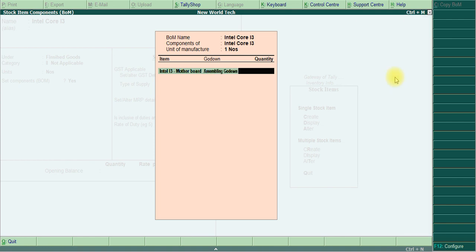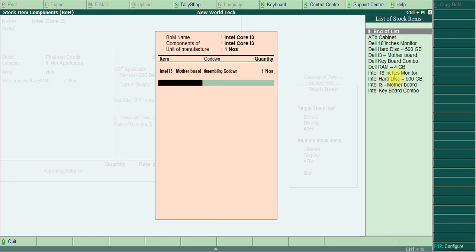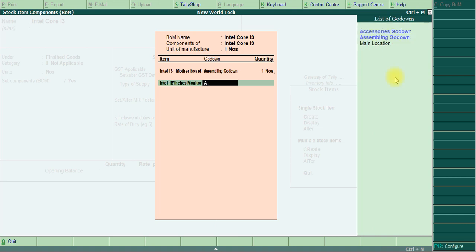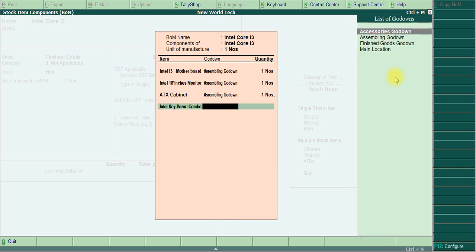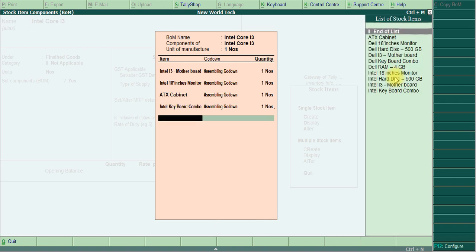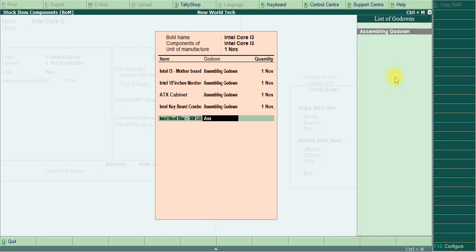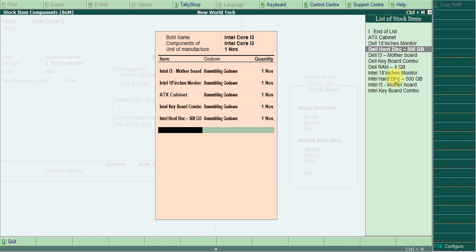So I take assembly godown, quantity is 1, then motherboard, then monitor, Intel 18 inches monitor, assembly godown, 1 number, then ATX cabinet, assembly godown, 1 number, then keyboard combo, assembly godown, 1 number, then hard disk, 1 number, assembly godown, 1 number, then RAM, Intel RAM, where is it?